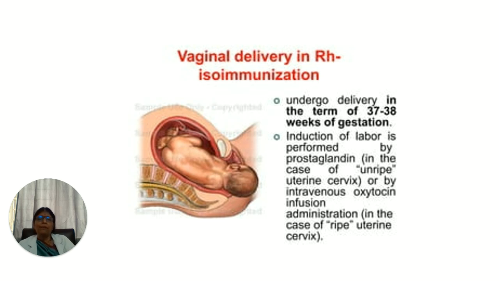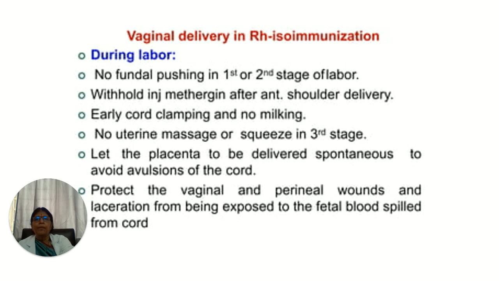During the vaginal delivery, induction of labor is performed at term, and during labor, no fundal pushing in the first or second stage of labor. Methergin injection is one place where it should not be given. The other place is when a woman is hypertensive, don't give Methergin injection. Early cord clamping should be done, and no milking of the cord should be done, and no uterine massage.